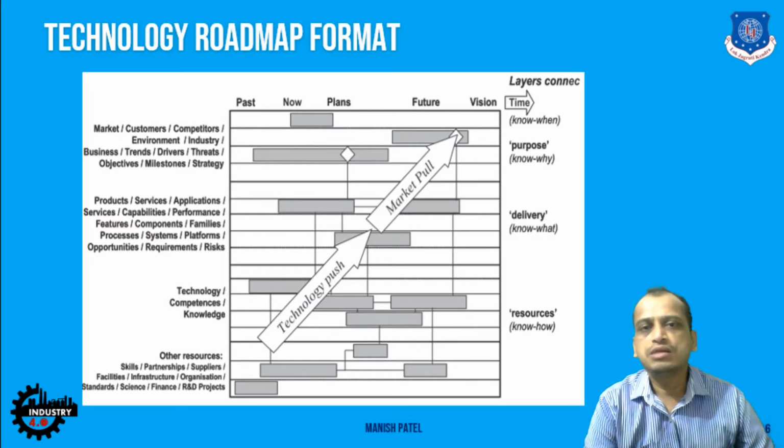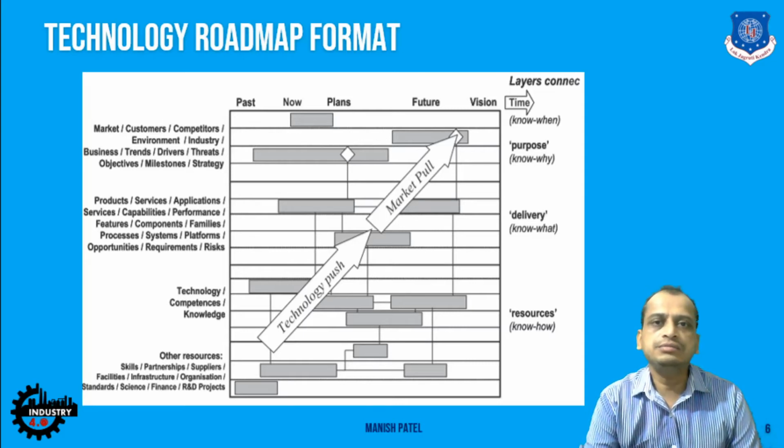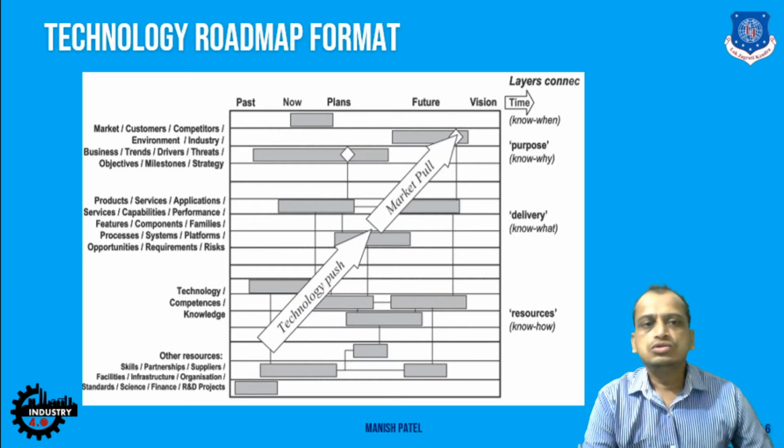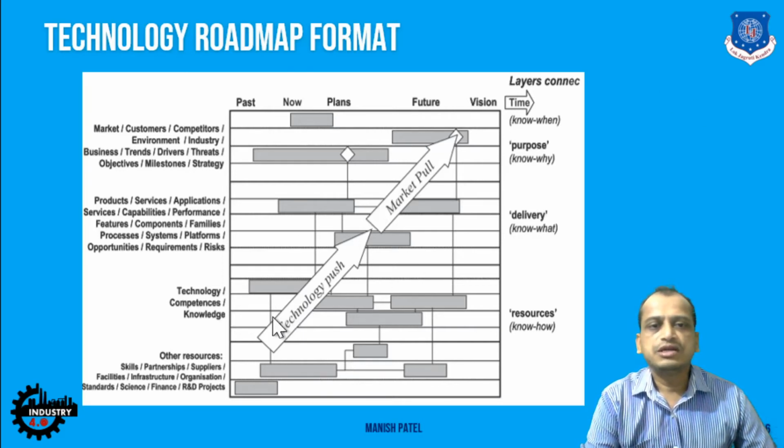And you have market pull devices as well, where you pull the market, right? Where the device is already there, a well-established product is there, and you pull that market, right? So these are two specific technologies, products based on these technologies, where you develop products and put them in the market, so that you will decide based on this roadmap.